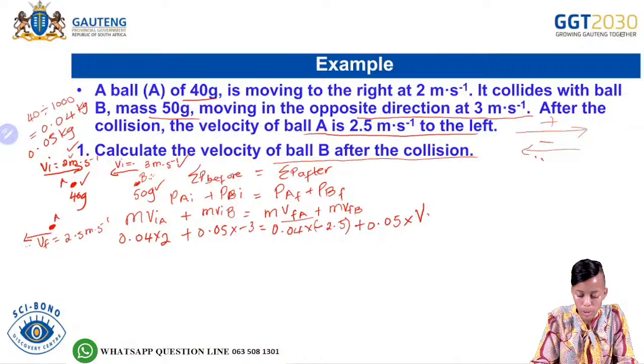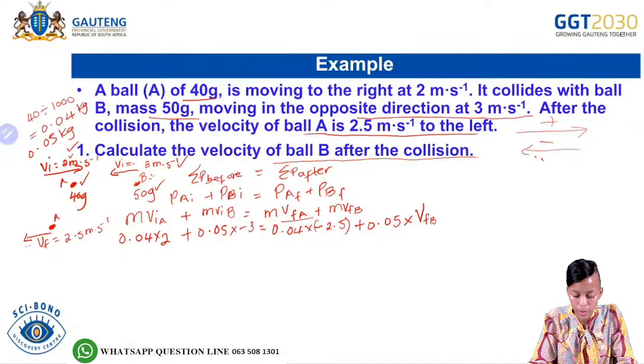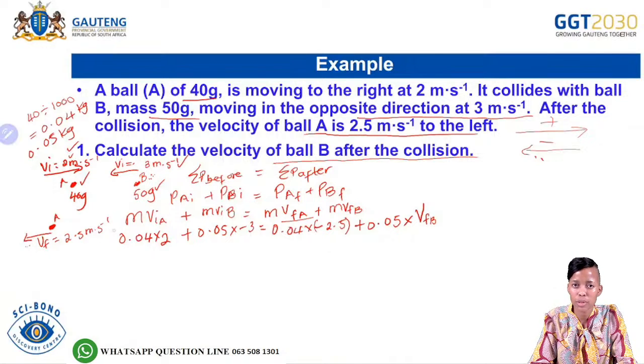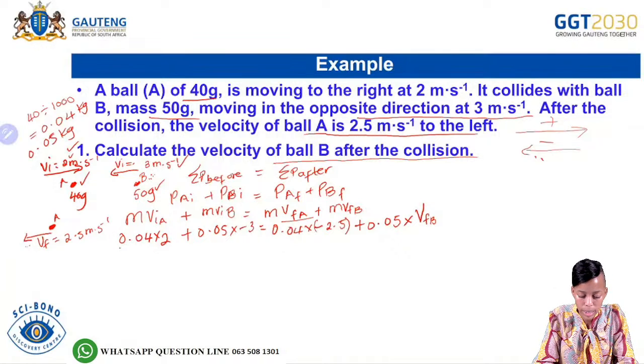So from there we are going to have the final velocity of ball B after the collision. Now you take your calculator and multiply whatever you have on the left hand side and on the right hand side.